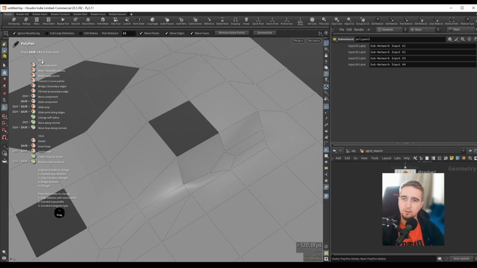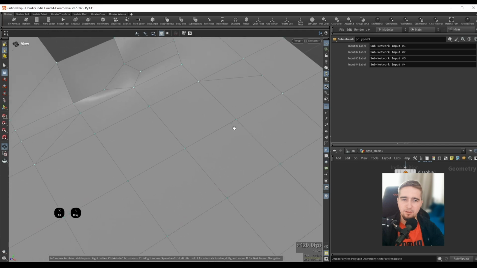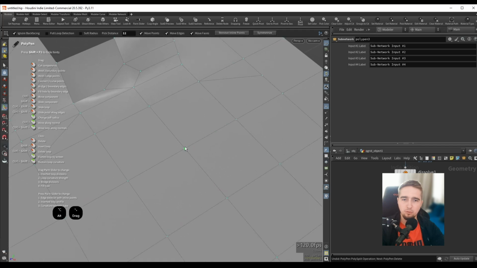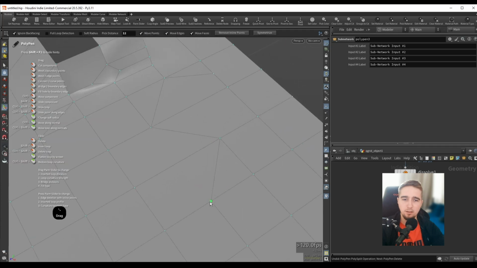So we can see with drag operations, we can use click drag to cut components. We can weld two boundary points. So this means that if I want to connect this point to this point, I can click drag and drag this point all the way over here, and we can connect the points like so. We can connect two curve points. Now we need curves for this, so I will just keep this for now.